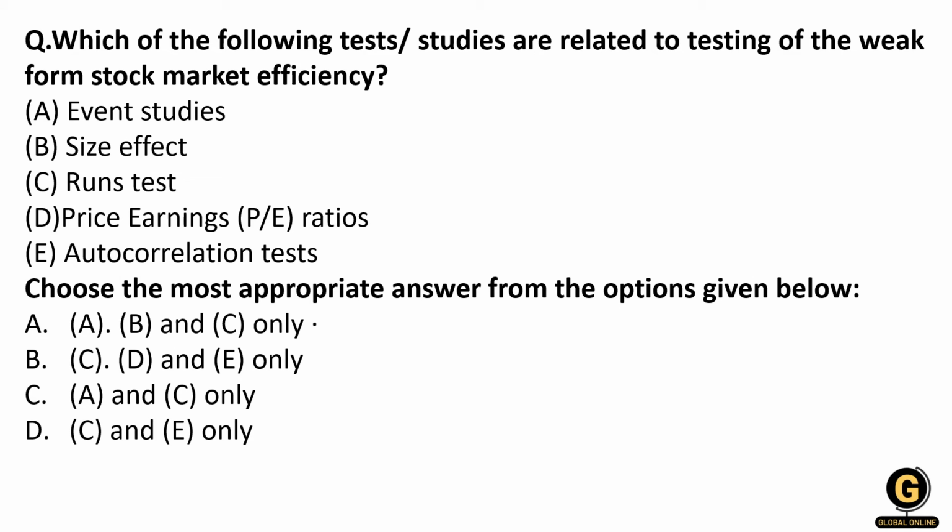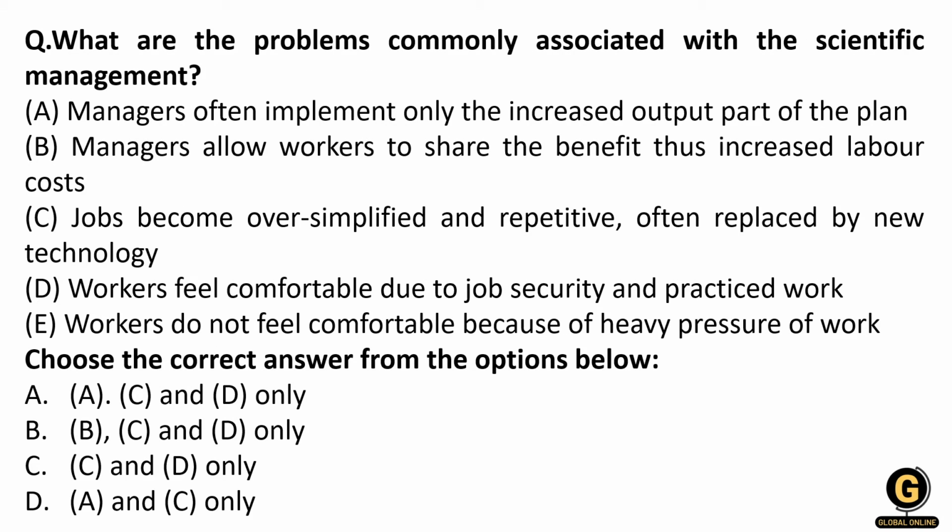So here event studies will definitely not come, because event studies relate to the semi-strong form of testing of the stock market efficiency. Size effect also does not come. Here the runs test will be there, and the autocorrelation test. These are the 2 tests which are used for determining weak form stock market efficiency. So the right answer is option number D, that is C and E only. Let's move to the next question.